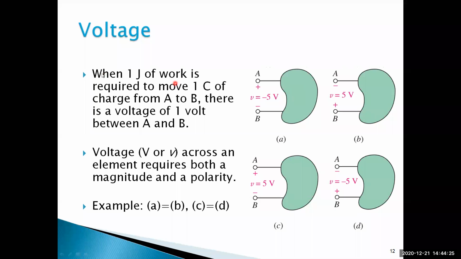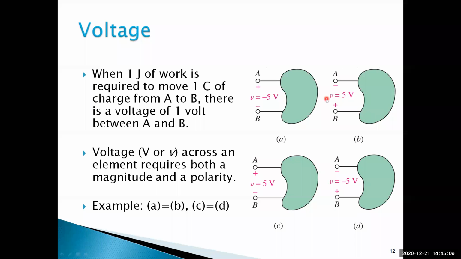When 1 joule of work is required to move 1 coulomb of charge from A to B, there is a voltage of 1 volt between A and B. Voltage, indicated by capital V or small v, across an element requires both a magnitude and polarity. Try to consider these two figures, A and B. Here from A to B, the polarity at A is plus and at B is minus. So this is the assumption: V is equal to minus 5 volts.